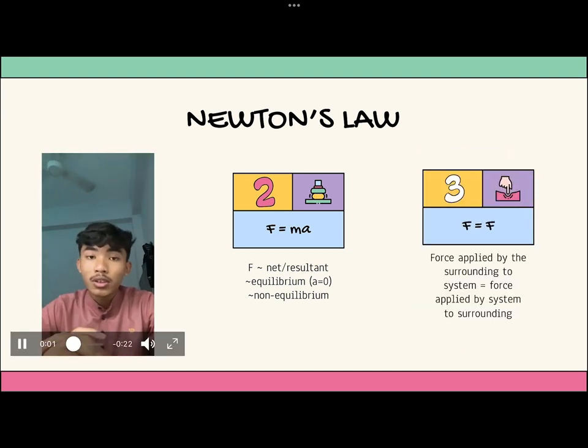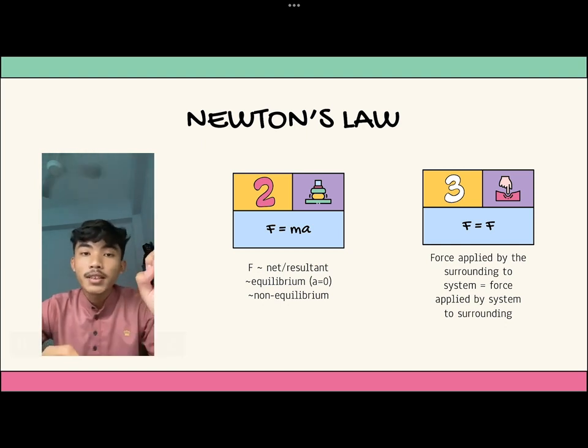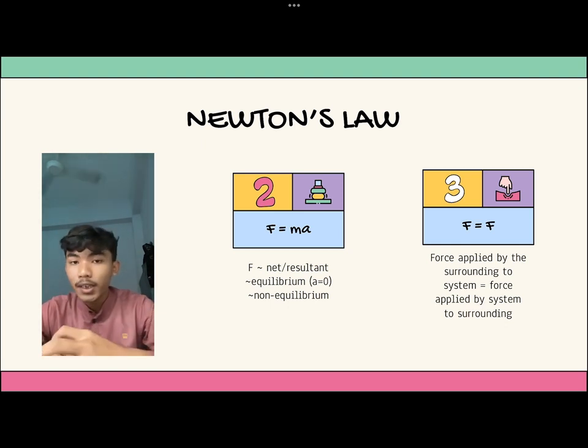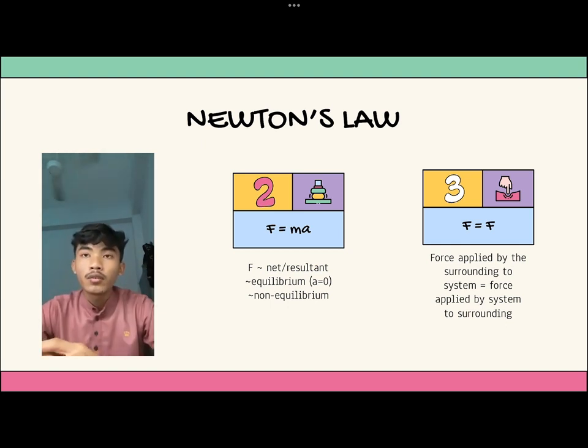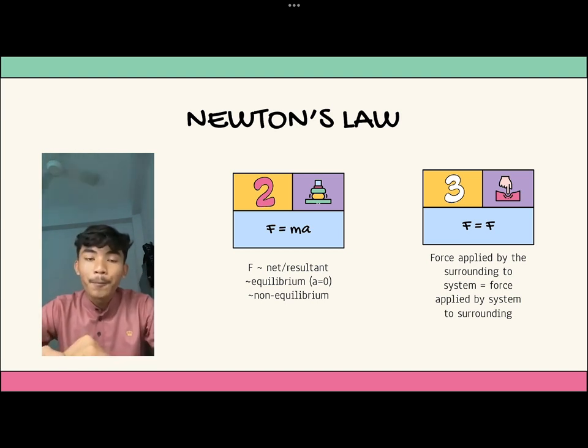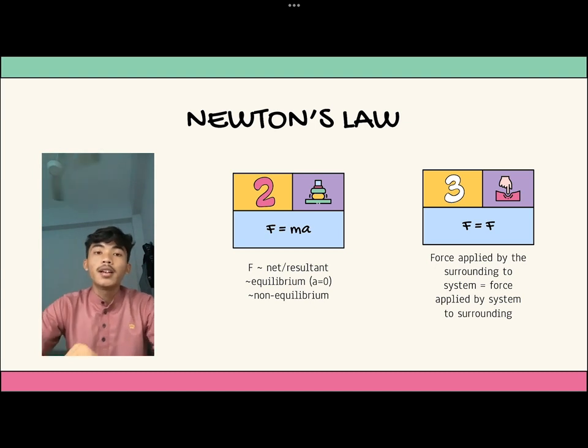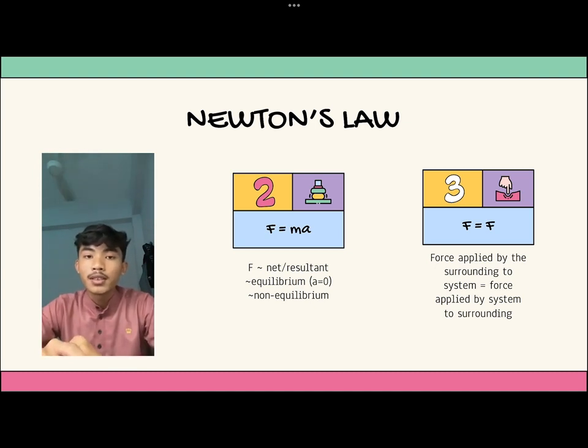The third law of Newton is about two objects. When objects interact, the force from the surrounding to the object is equal to the force from the object to the surrounding, as in the famous saying, what you give, you get back. This third law is also known as the normal force.